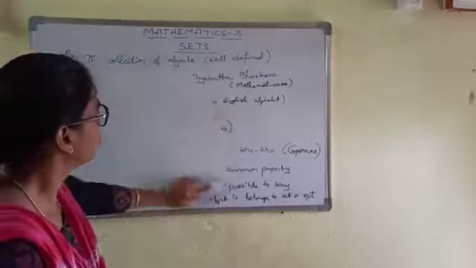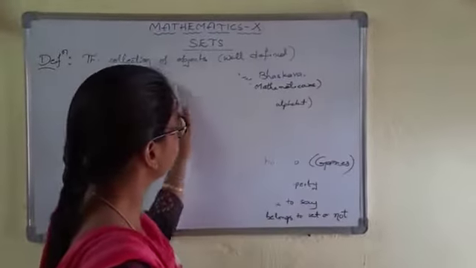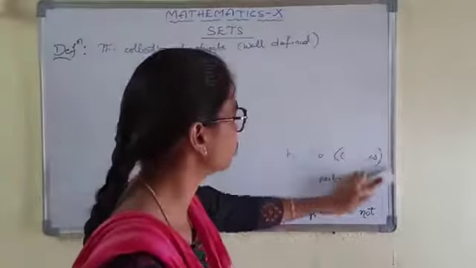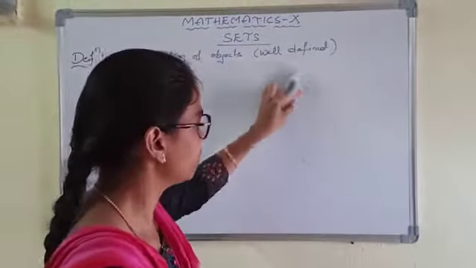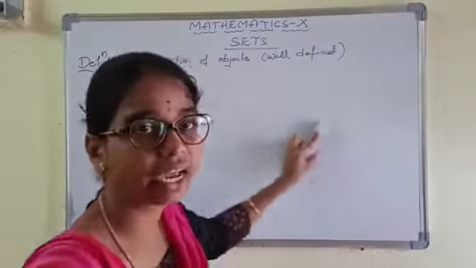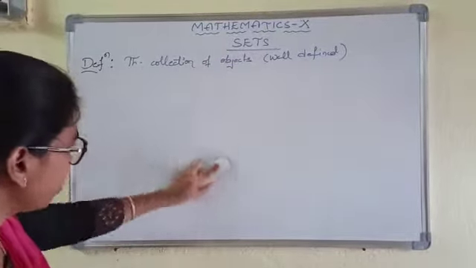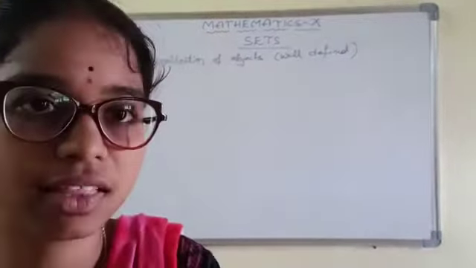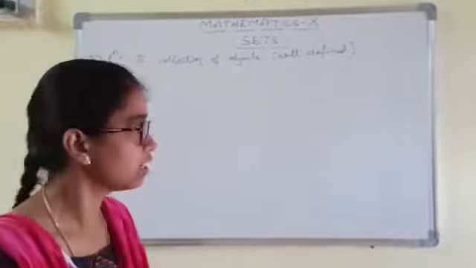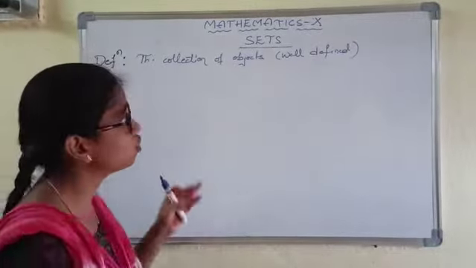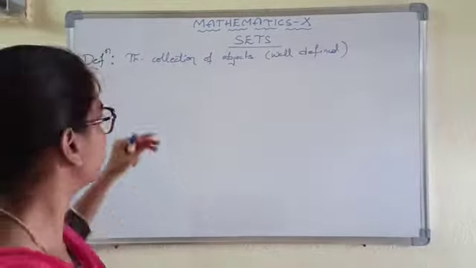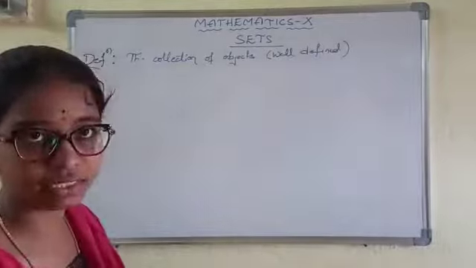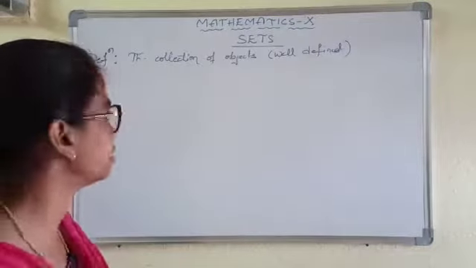So students, I am going to give some questions. You have to decide whether the collection is well defined or not, and if it is a well defined collection of objects, you have to write the common property of the set. First we have to know how to name the sets and how to write the elements in the set.